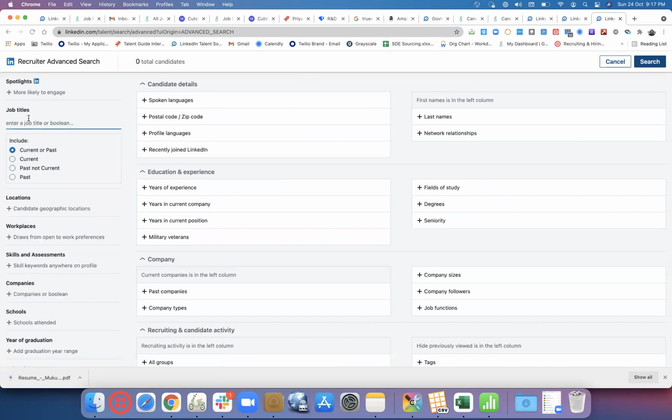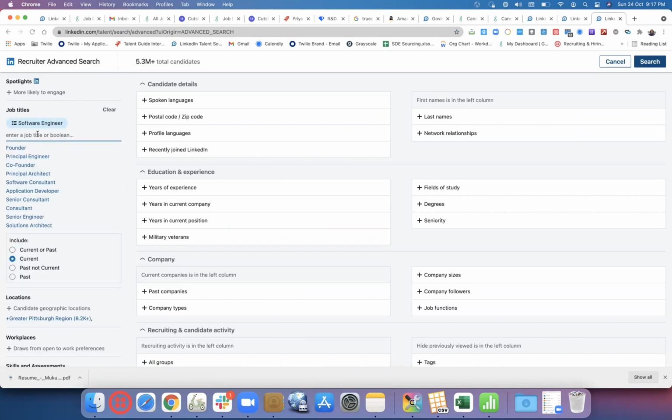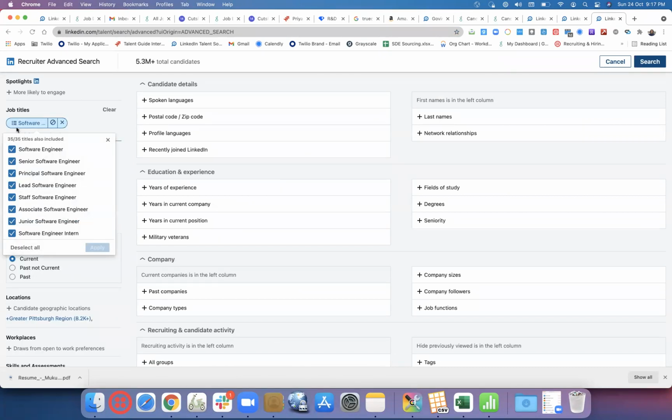Job titles, current, or specific to UI base. So first use case, this would pick up all the software engineers, but what we need is a combination of software engineers with this title, along with UI or front end or something. This is something we really can't do when we are using this method.